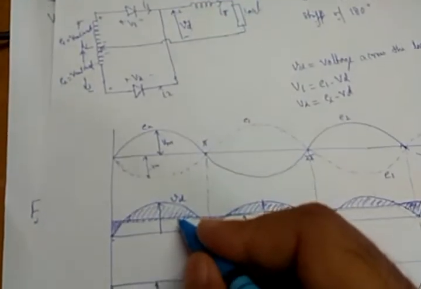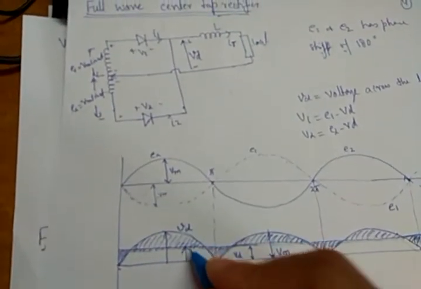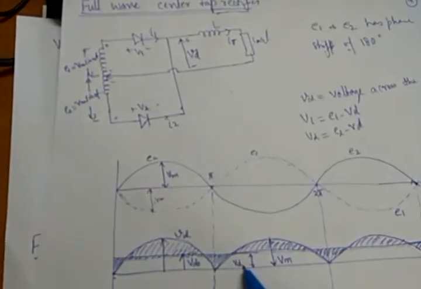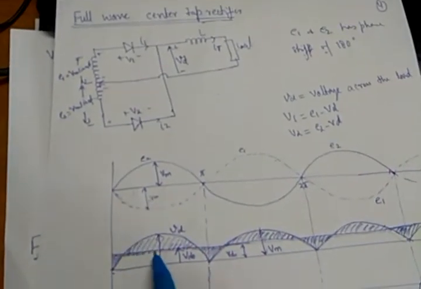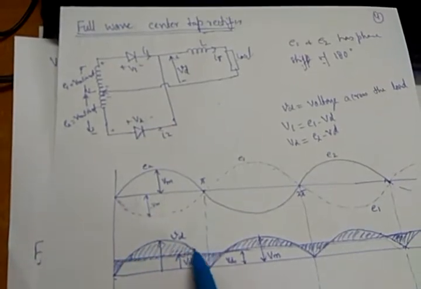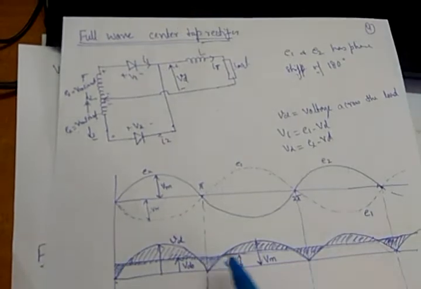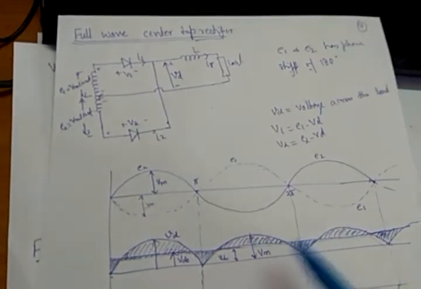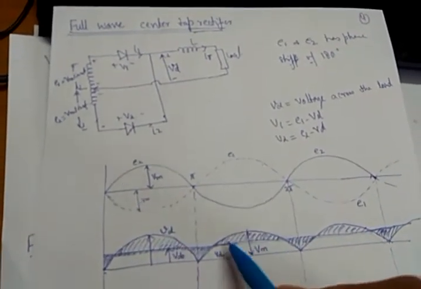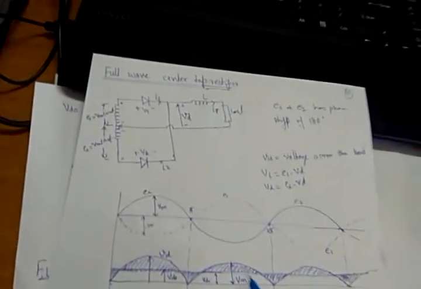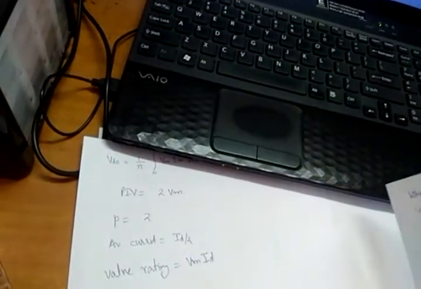This will be the average voltage from this to this point. This will be Vd naught, the average voltage, and it comes out like this because this was the voltage. So we will take the average of this, and it will come out like this. The magnitude of this average voltage will be slightly less than this Vm. So this is the average voltage, which is given by the formula: twice Vm upon pi.